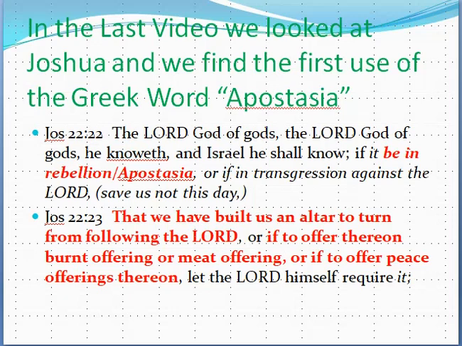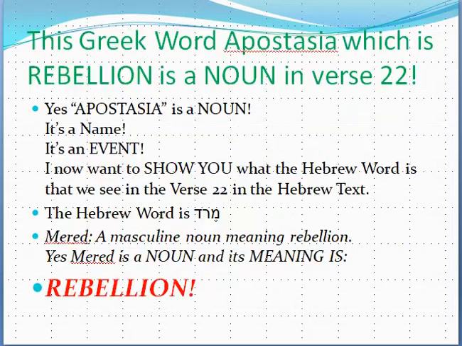That's what rebellion is, when one turns from following the Lord and does something that is transgression. And that transgression in Joshua chapter 22 is to turn from following the Lord to build us an altar. Now the Greek word, as I said, is apostasia, which is rebellion, and it's a noun. Yes, apostasia is a noun in Joshua 22 verse 22. It's a name. It's an event.